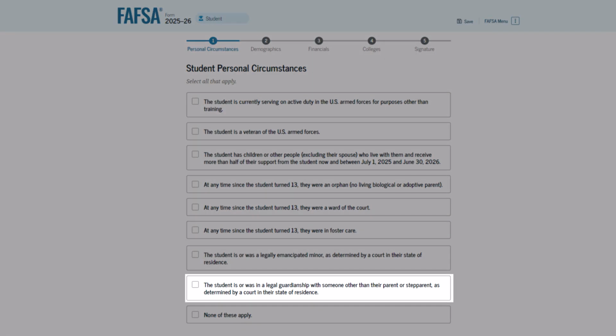The last statement is about legal guardianship. A legal guardian is someone other than your parent or step-parent who has been appointed by a court to be your guardian. Check this box only if you can provide a copy of a court's decision that you are in legal guardianship. Do not check this box if you live with someone other than a parent. This person is not your court-appointed legal guardian.